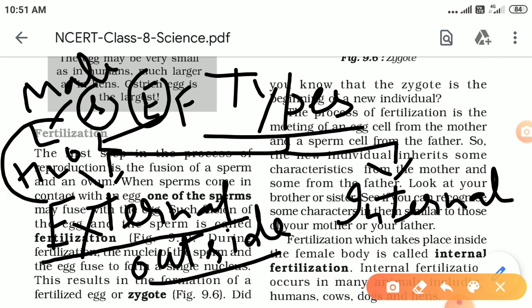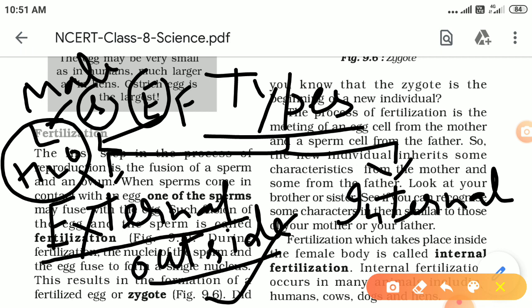And those egg and sperm fuse there in the water. That is called external fertilization. Once again, what is external fertilization? It is a type of fertilization in which egg and sperm meet outside the body of the female, in the water.